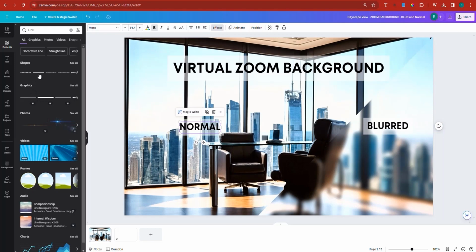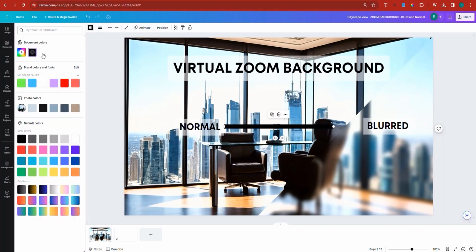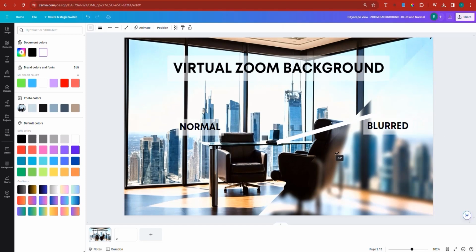Now I could take this line, and what you can do with it, you can increase the thickness of it. So click here. The line weight, probably try at 20. It's pretty good. And you can change the color of that line by going here, go to white color, and you can drag the line, place it here. And what you can do is you can rotate it. I think it's 45 degrees or minus 45 degrees. Now, once it hits 45 degrees, you just hit stop. Now it's 43, 44, 45.